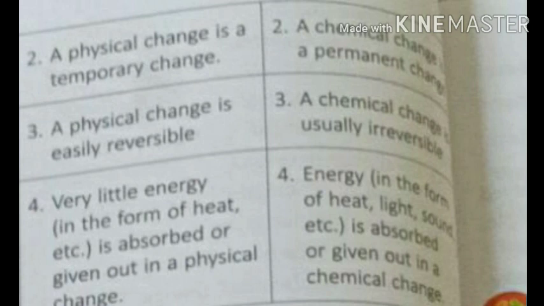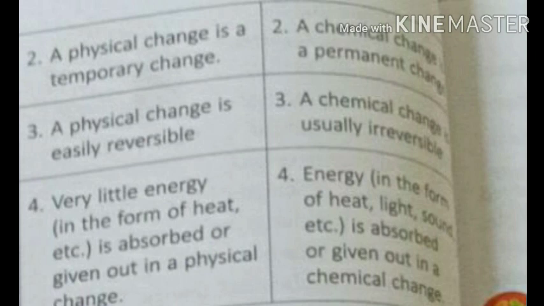Reversible means to and fro. You can go ahead, you can come back. You can change the original substance and again come back to the original substance. So that is reversible. In a physical change, in most of the cases, that is reversible. We can get back the original substance once again.